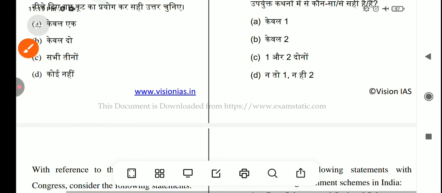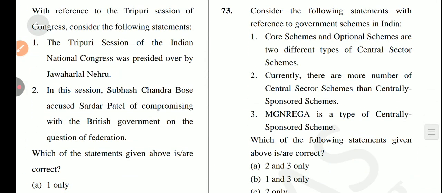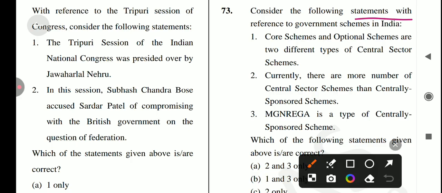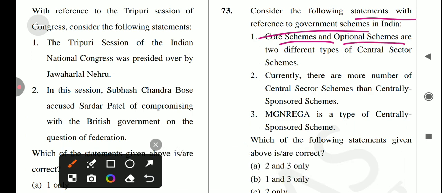Okay, let's come to the next question which is consider the following statements with reference to the government scheme in India. First is core scheme and optional scheme are two different types of central sector scheme. Is it true? No, it's not a correct statement because ये central sector नहीं central sponsored होगा. Okay, so first statement is incorrect.